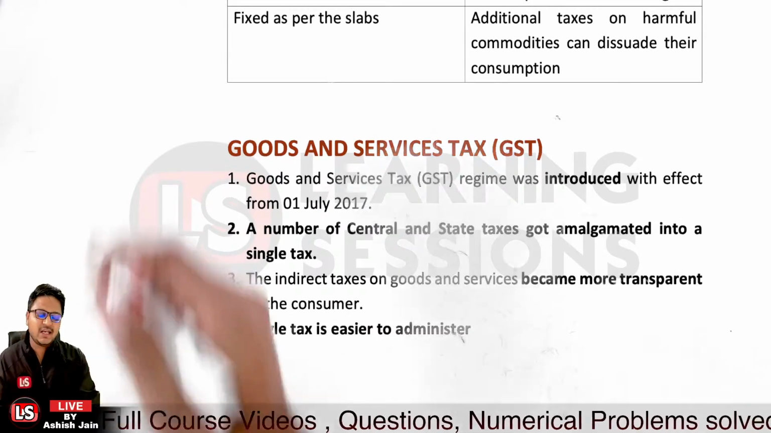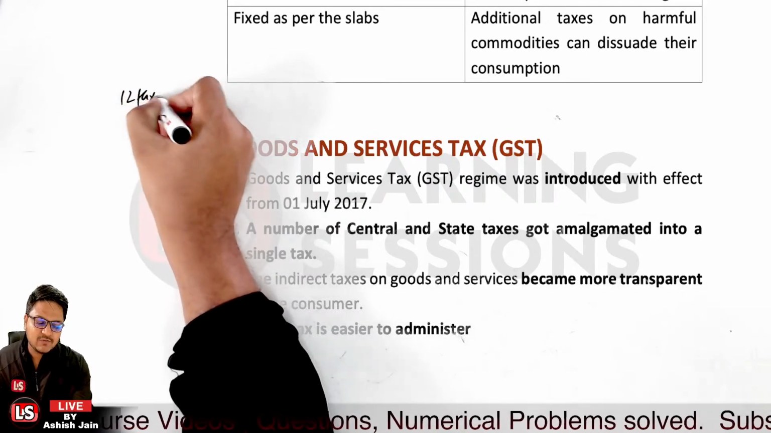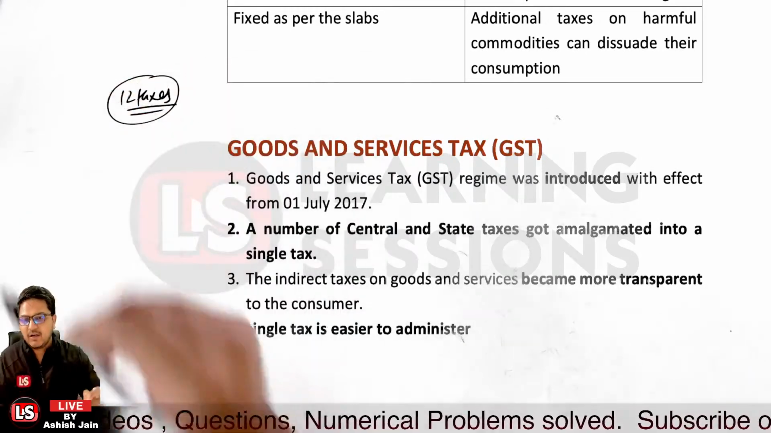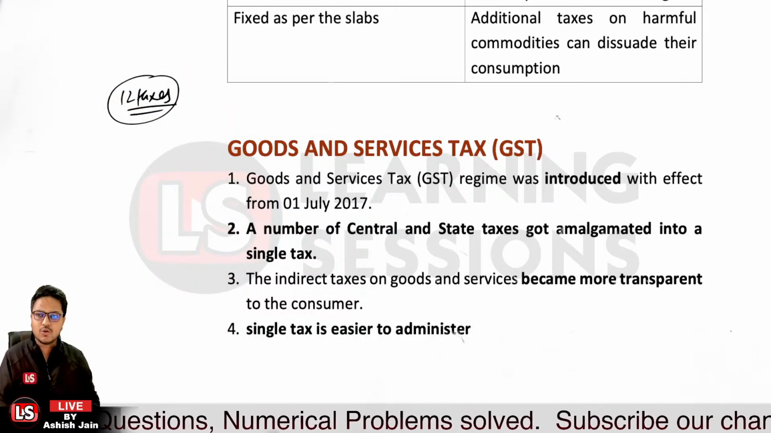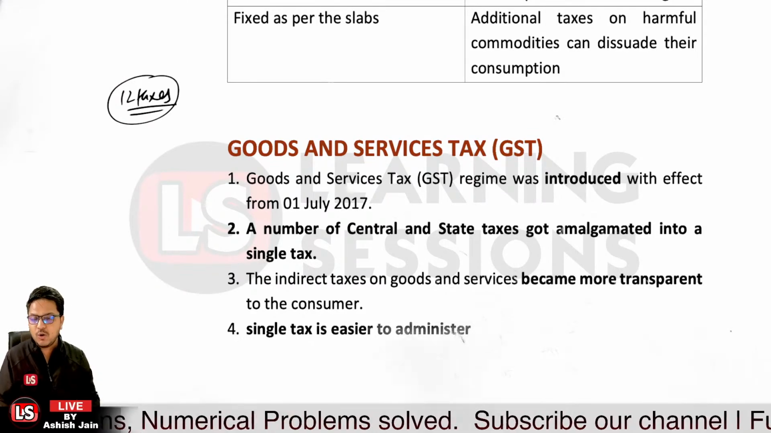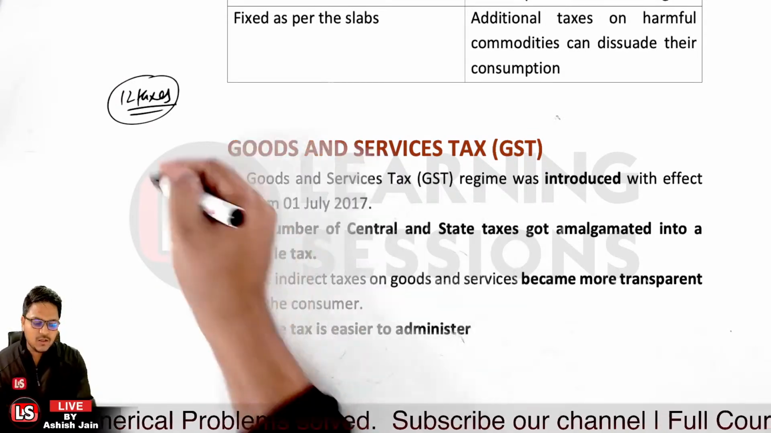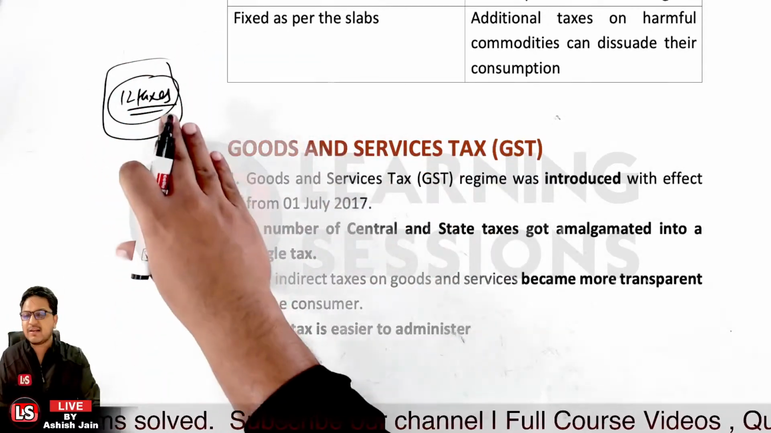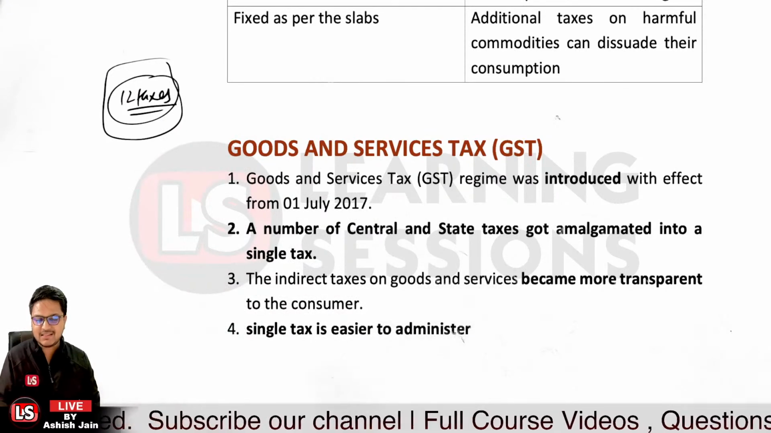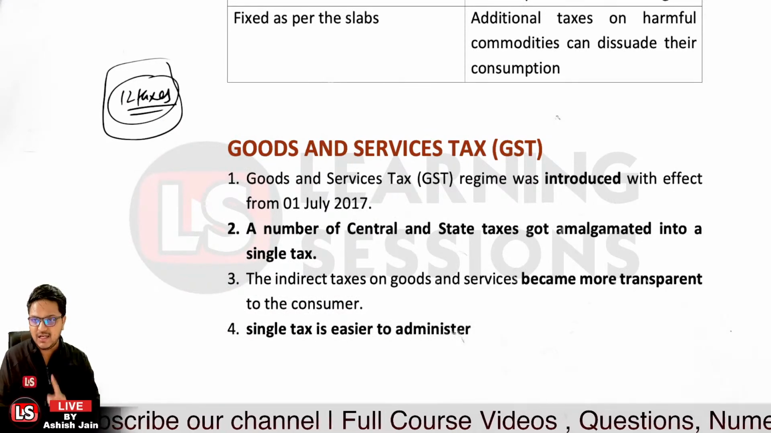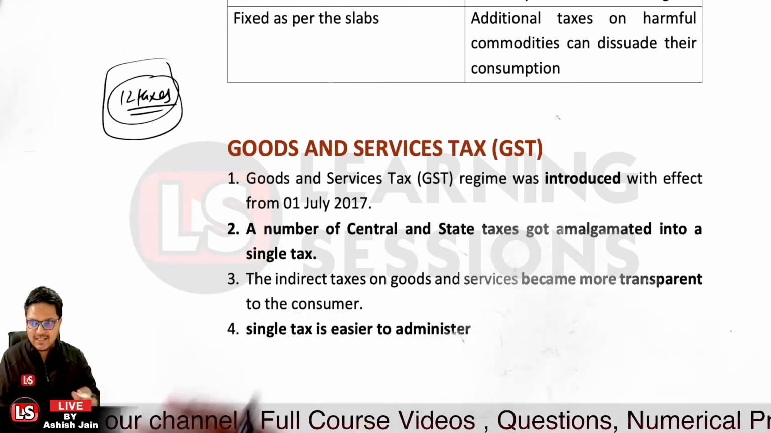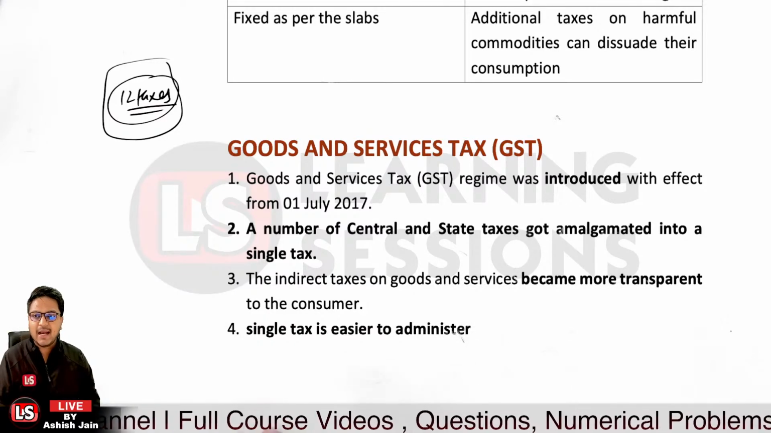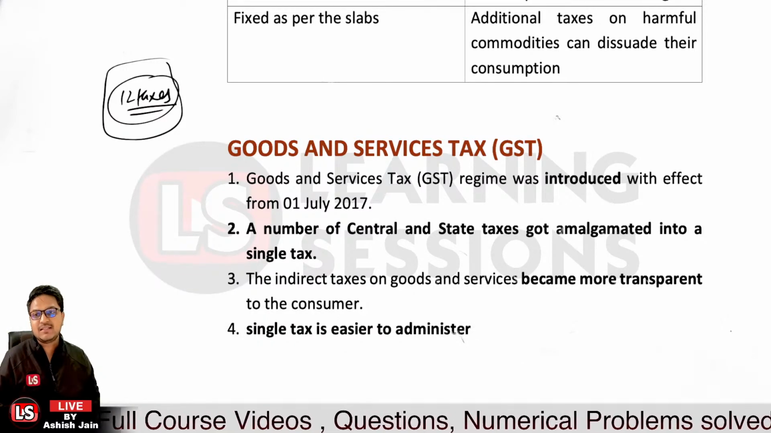Like previously, let's say if 12 different taxes were there, which were levied on different products and services, all those brackets and segments had to be maintained. But now all those taxes have been amalgamated. It's just a random number. Now there is a single tax available, and it is easier to handle and more transparent.